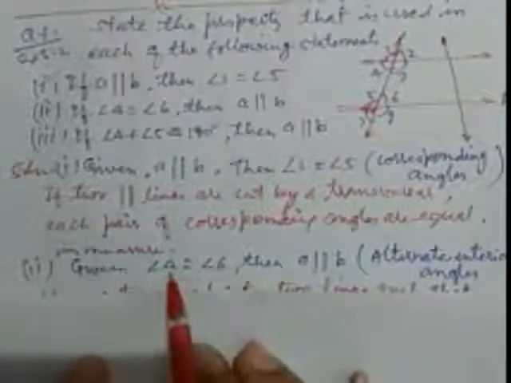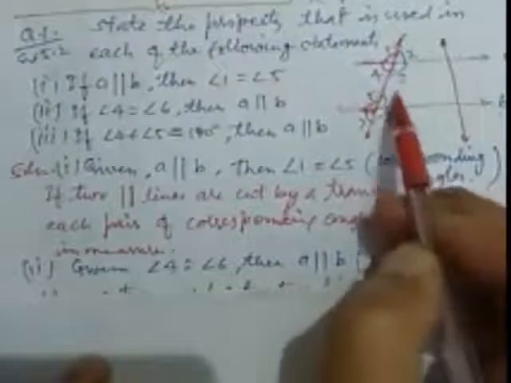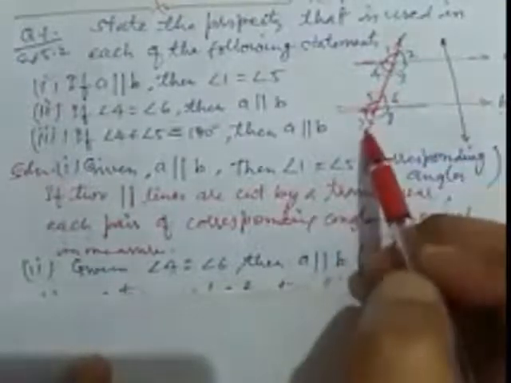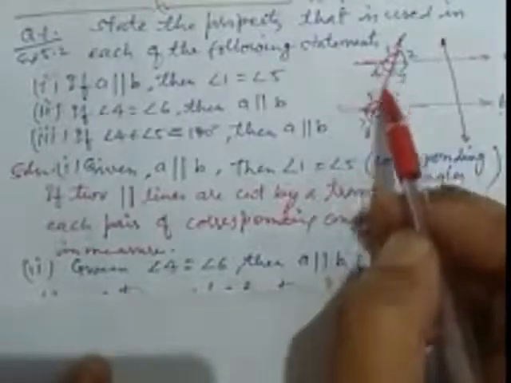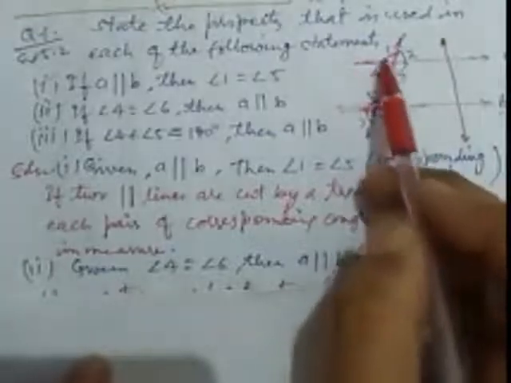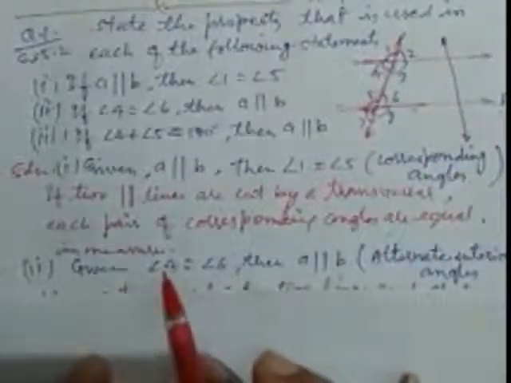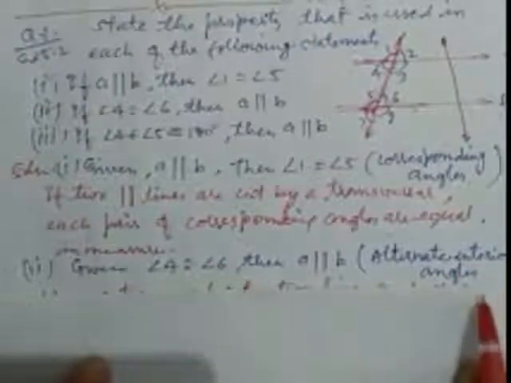Here angle 4 equals angle 6, and angles 4 and 6 make a Z, both angles are on opposite sides of the transversal, and one arm is common, so they form alternate angles. Alternate angles are equal when lines are parallel. Here angle 4 and angle 6 are equal and they are alternate interior angles.